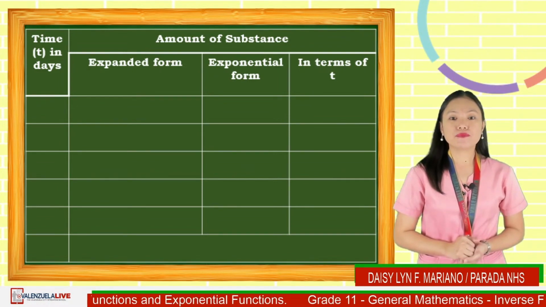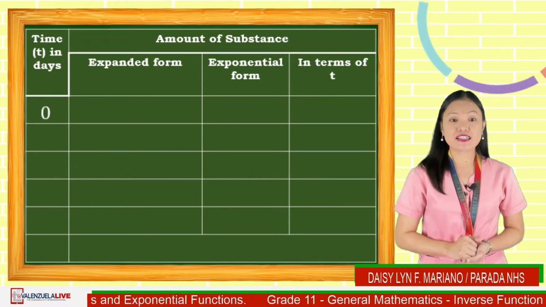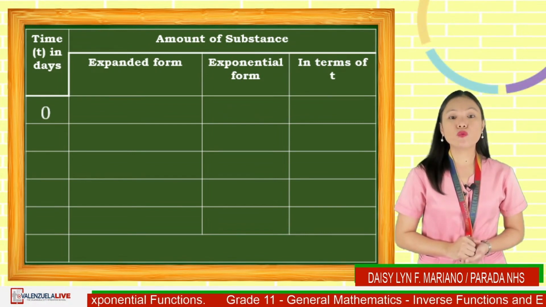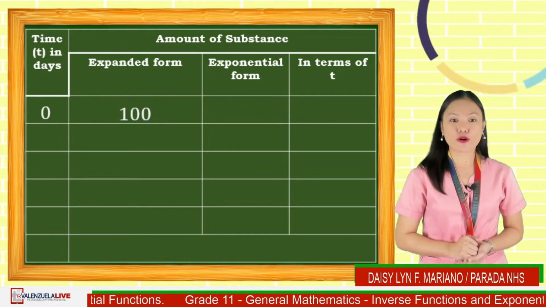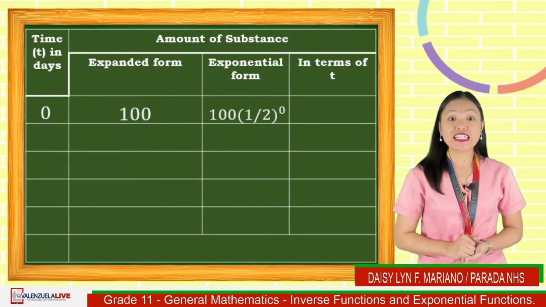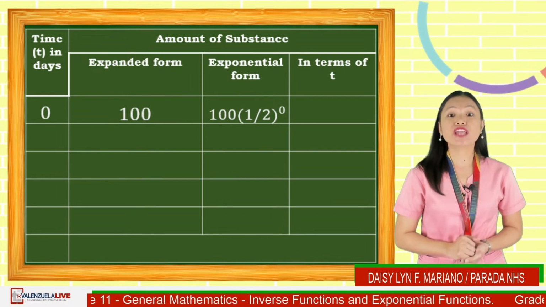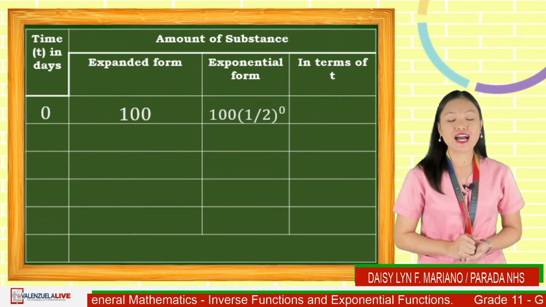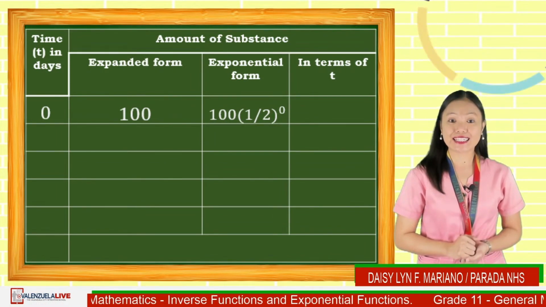From the problem, where initially t is 0, there were 100 grams in expanded form and 100 times 1/2 raised to 0 in exponential form, since the half-life of the substance has not taken place yet.